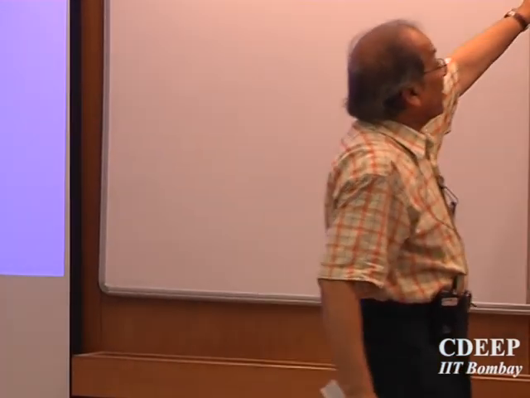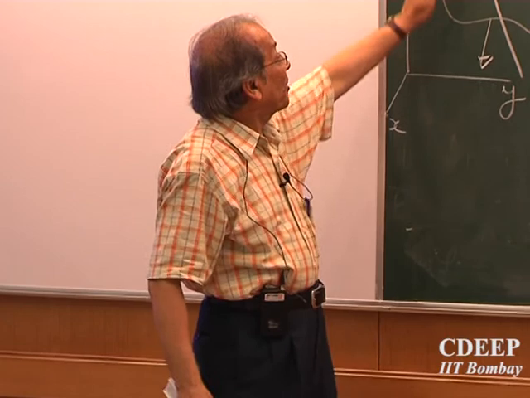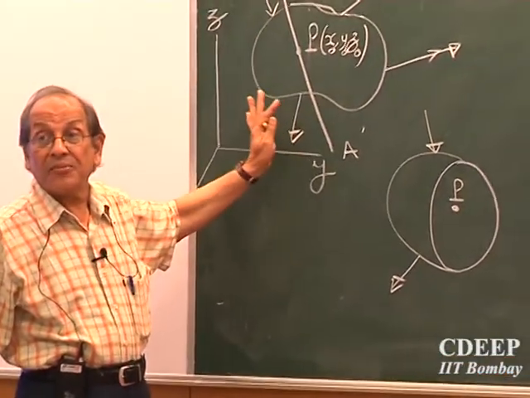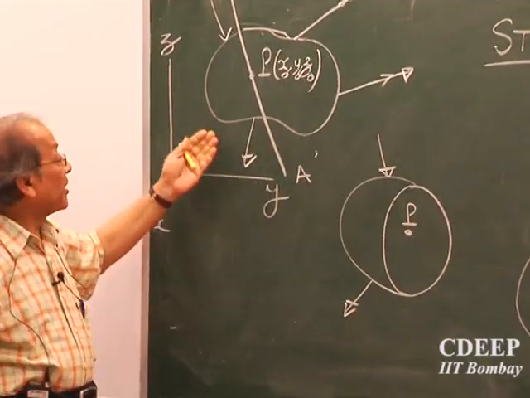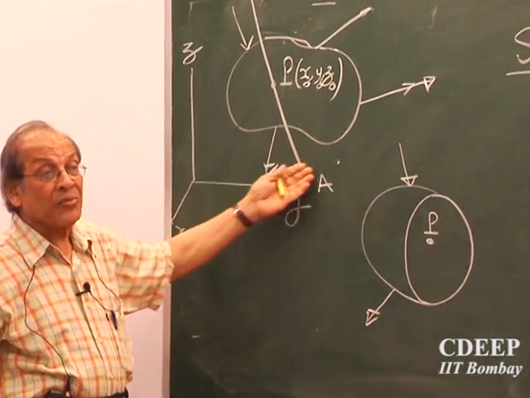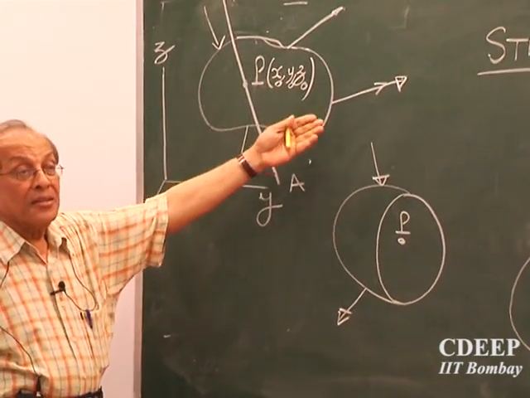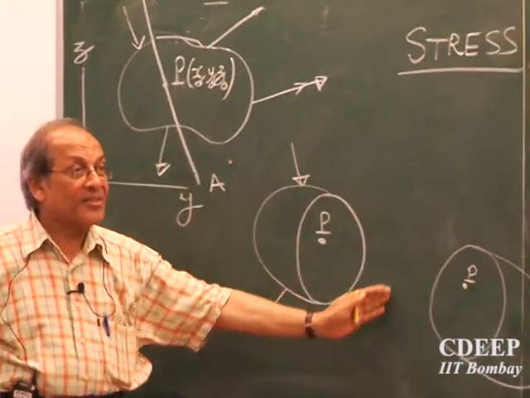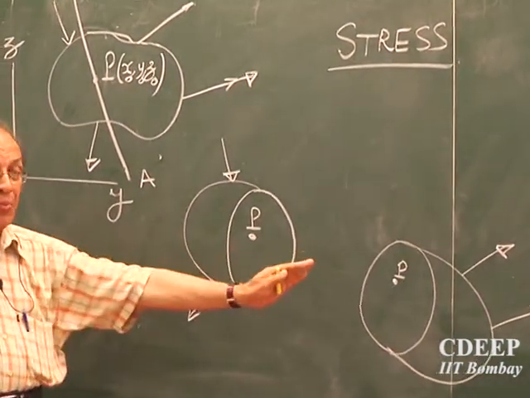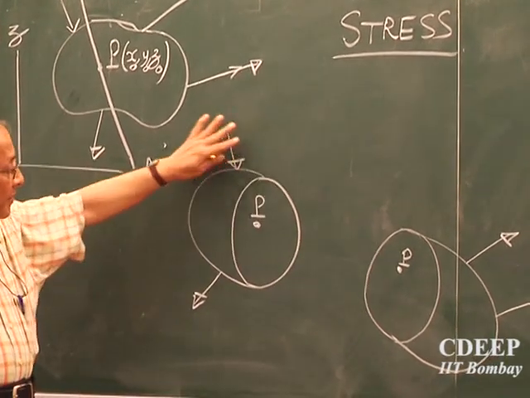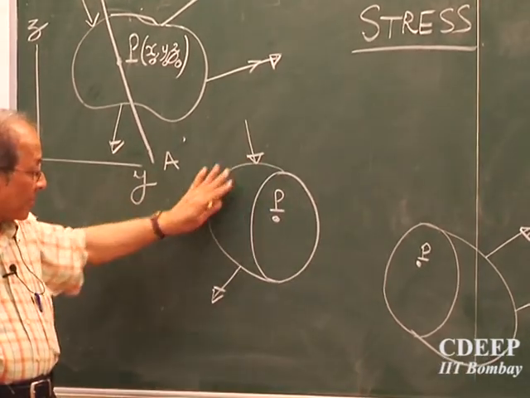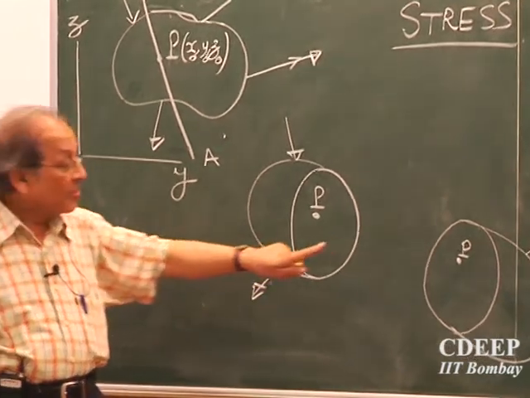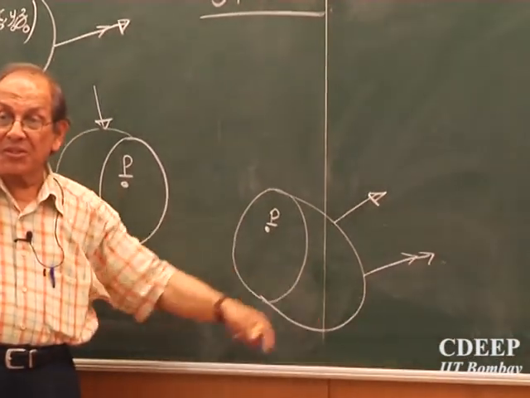Now any body which is acted upon by forces is in a state of equilibrium. So these external forces that were acting on this body were keeping this body in equilibrium. Now if I have cut this like this, separated the two parts, obviously this part will not be in equilibrium under the action of this part of the forces. Here again this is only a part of the forces.